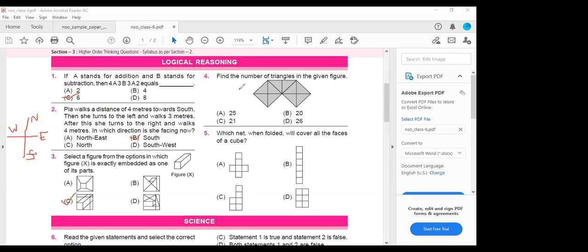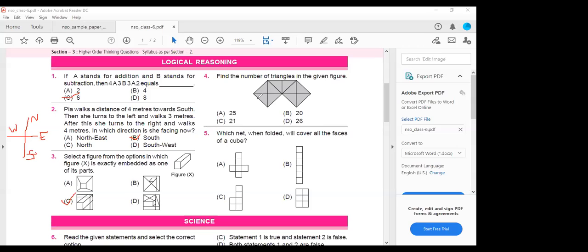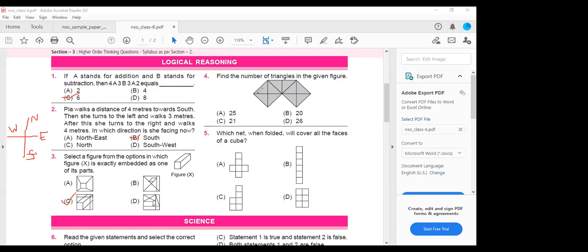Next, the fourth one. Find the number of triangles. 20. Count properly. Ma'am, I counted. Okay, count along with me then. Number of triangles.